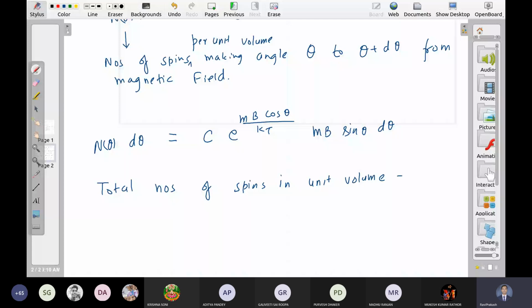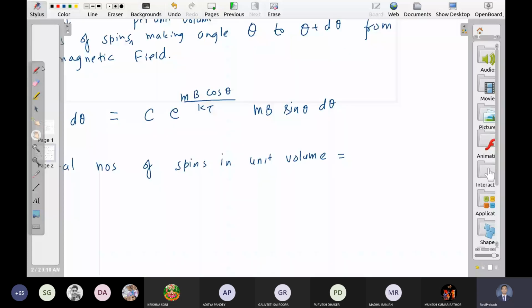N(theta) d theta. And what is the possible range of theta? Let us say this is the direction of B or H. So a spin can be parallel to this, can have some angle, and it can be at the most anti-parallel, right? Theta can go from 0 to pi.